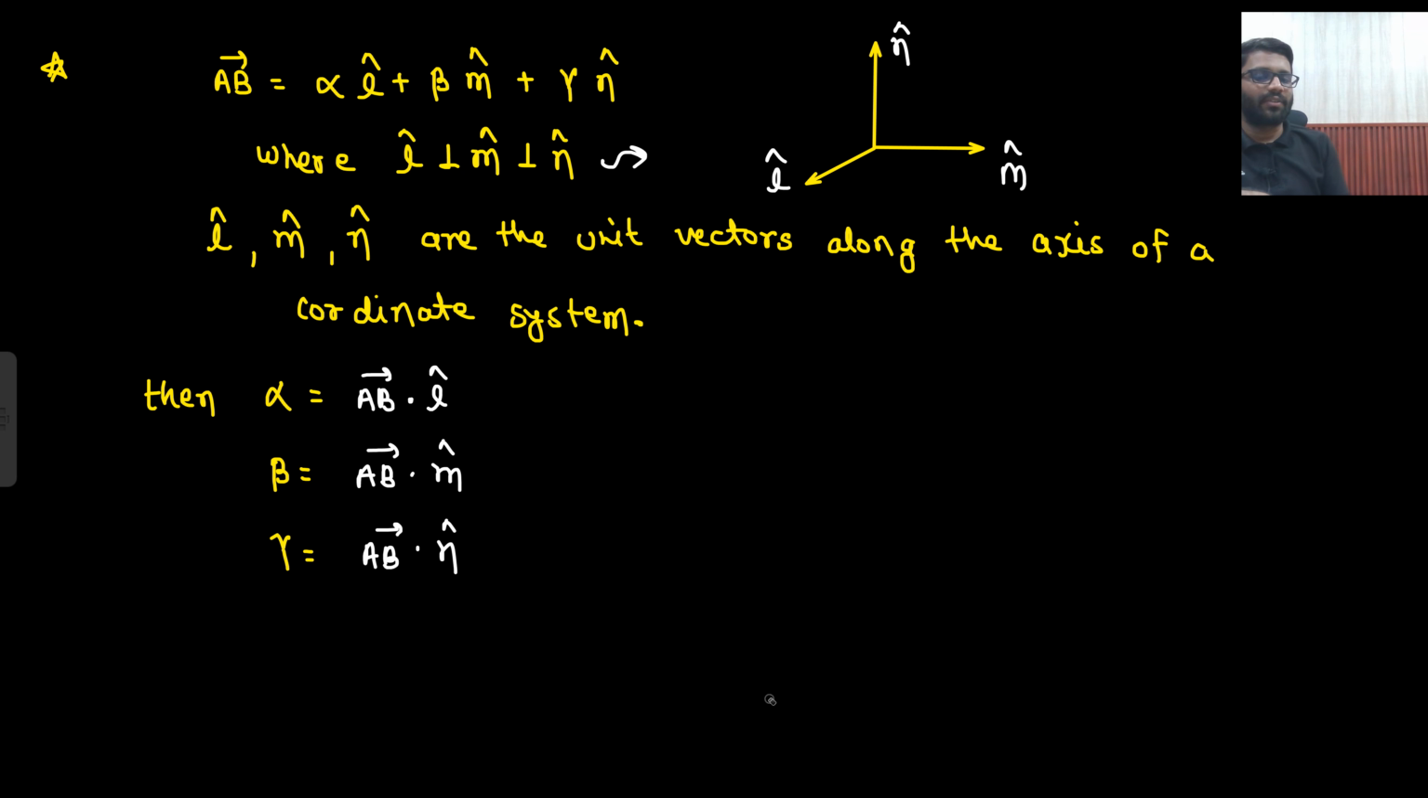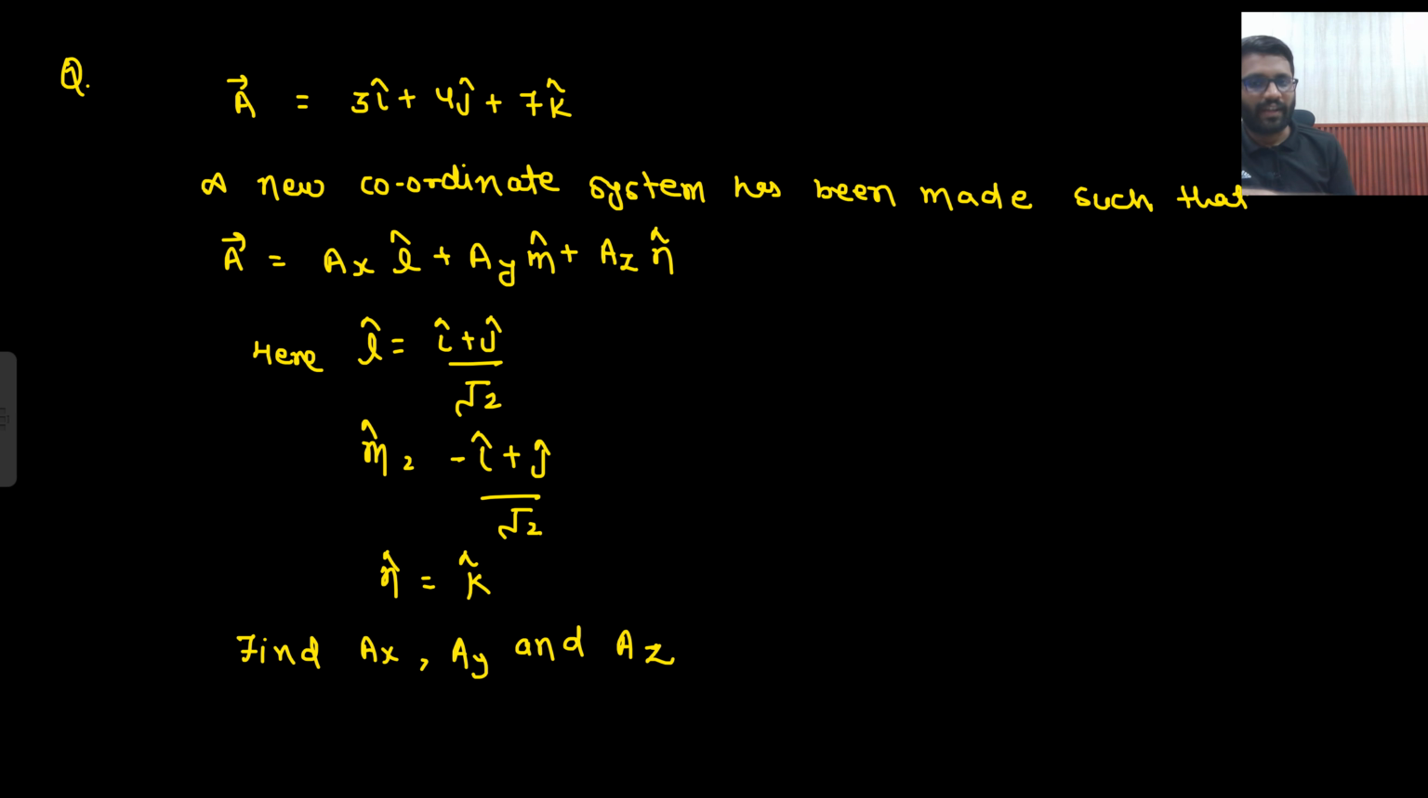Now a very interesting question we are going to solve, which 95% of aspirants will not be able to solve if they haven't studied the coordinate system in a much deeper manner, or haven't studied dot product in a deeper manner. So I guess now you will be able to solve it. What I am doing here is that this is my A vector, which is 3i cap plus 4j cap plus 7k cap.